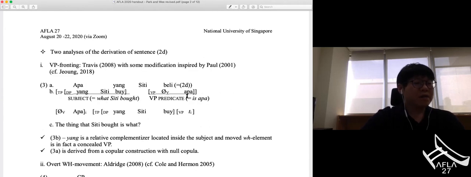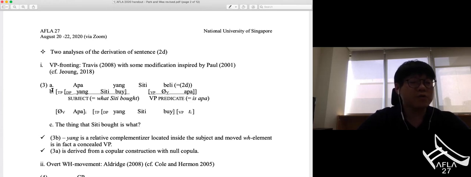The first analysis is VP fronting in Travis 2008, inspired by Potsdam. In this analysis, the sentence 3A, which is identical to 2D, apa yang Siti beli, has a derivation in 3B. So 3A is an inverse copula construction.